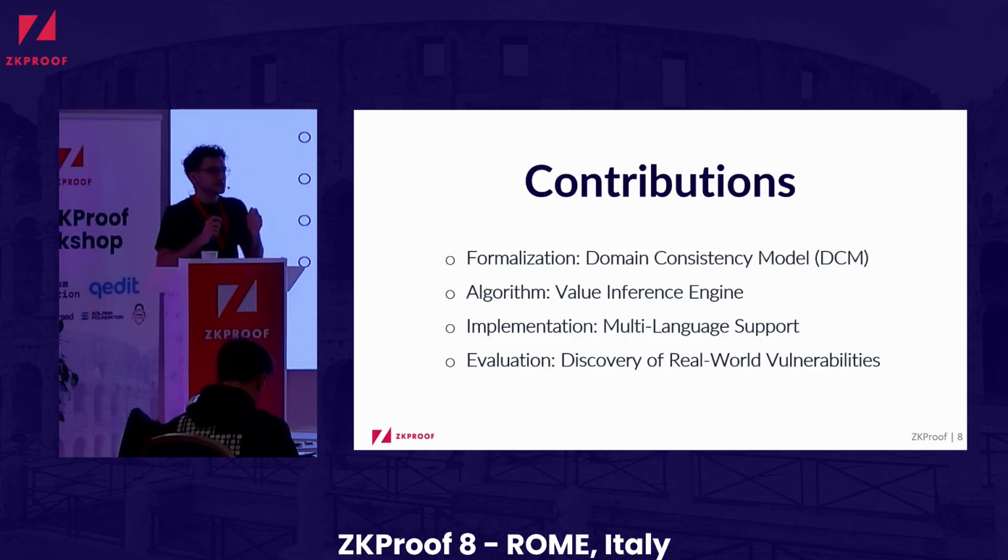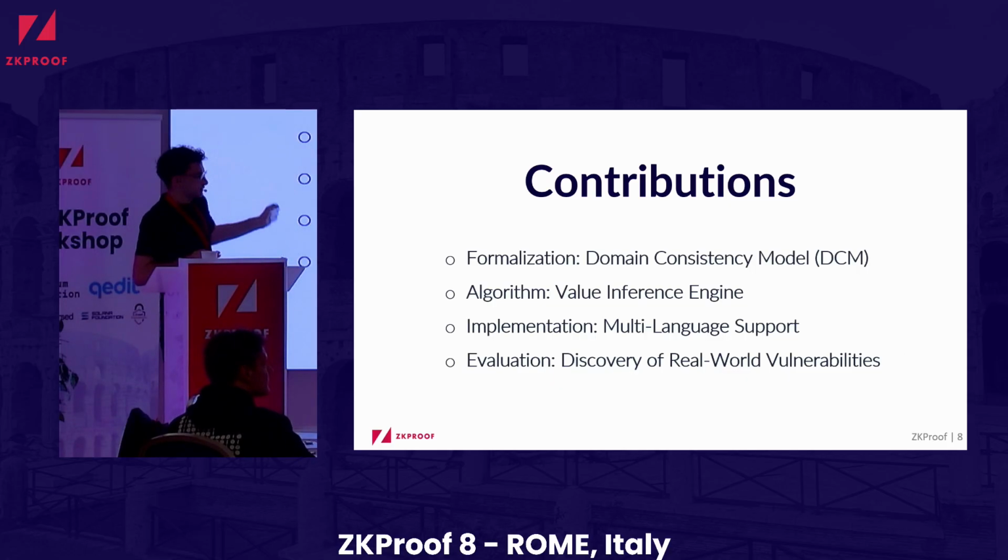Next, when it was time to finally implement the algorithm, we faced an important question of, are we going to support multiple zero-knowledge proof languages or just a single one? Is there even a need to support multiple languages? And if there is a need, how are we going to achieve this multi-language support? And finally, as part of our evaluation, we discovered some real-world vulnerabilities that I would also like to briefly talk about at the end.